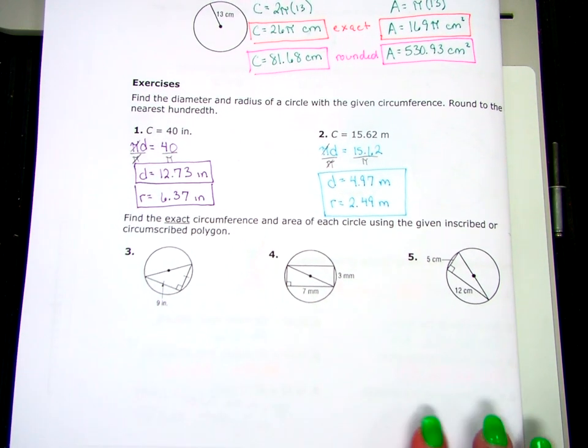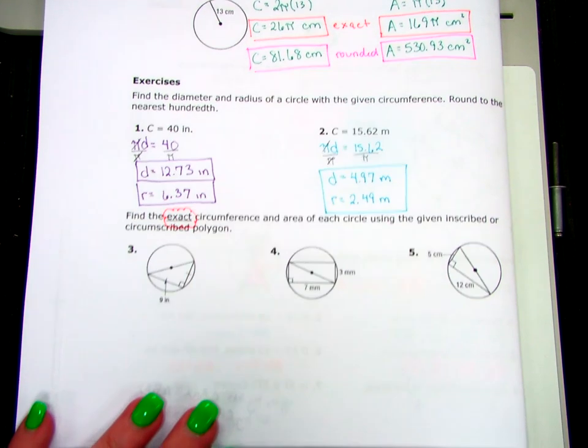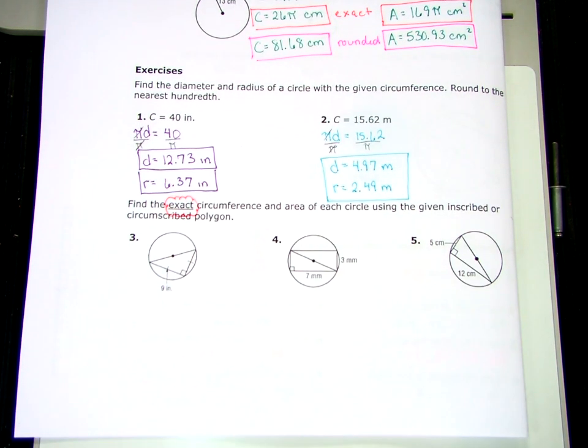Find the exact. So we want to make sure we're looking at that word exact, which means no extended decimals allowed. The exact circumference and area of each circle using the inscribed or circumscribed polygon. You have to enunciate correctly on these words because they're scary sometimes. All right, I'm going to skip to number 5 because number 5 is the easier of the 3, and we're going to work our way to the harder problems.